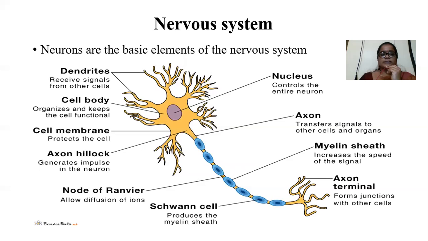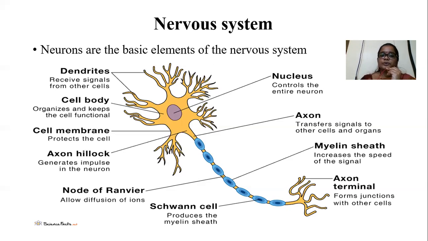In this nervous system, the main basic element is the neuron. So what is a neuron? Can you define neuron? A neuron is an electrically excitable cell. That cell may communicate with another cell or another neuron. And what are the parts of a neuron?